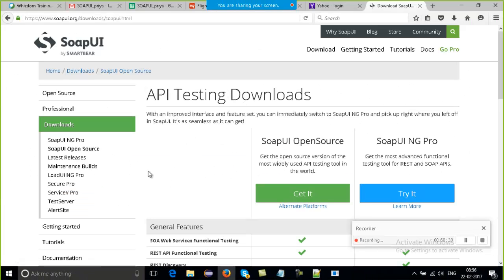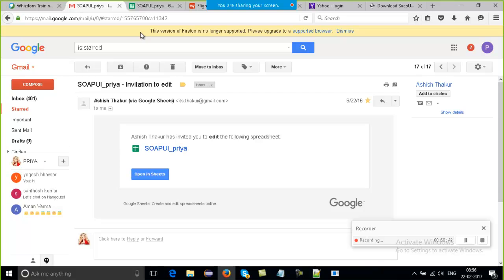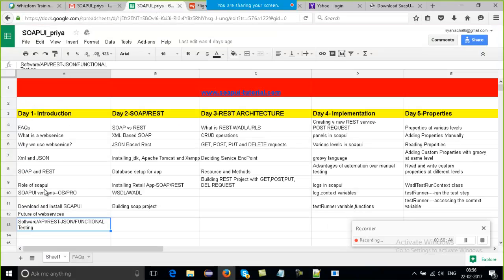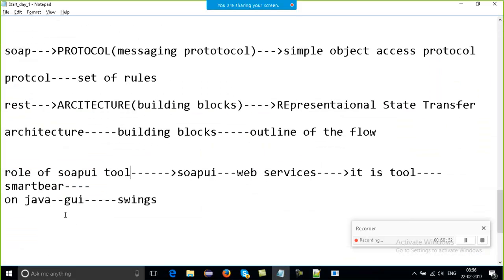As I said, this is the complete website, and you need to download it as the next topic after discussing SoapUI. You need to download its versions. There are two versions of SoapUI: the free version and the paid version.